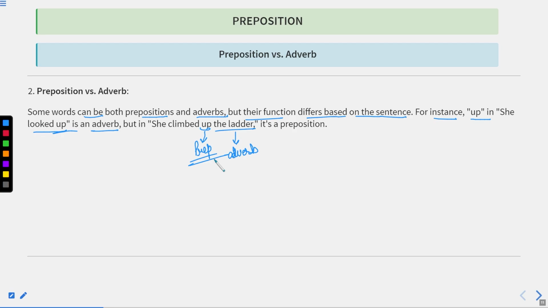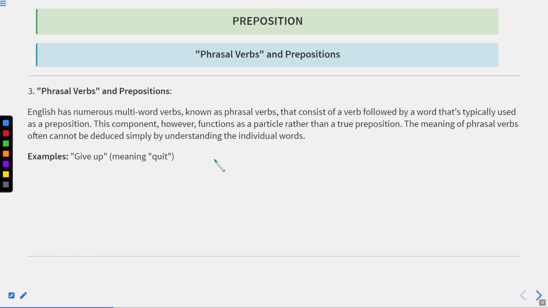Okay. And if I say he looked up, here this verb is directly towards up. So this up is the adverb. Okay. So the meaning can be different, or the parts of speech can be different according to the meaning of the sentence.